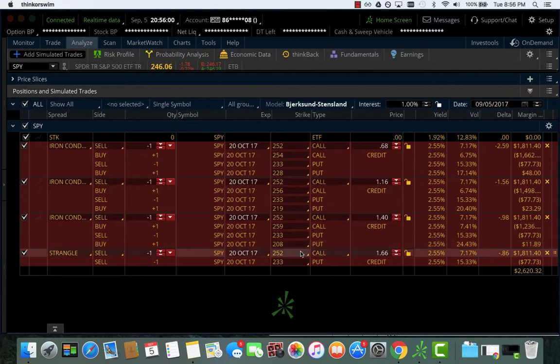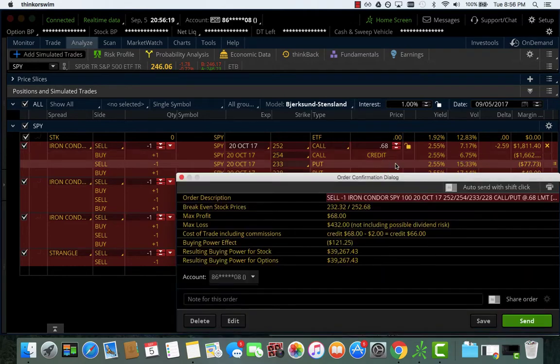So the first thing we did is we sold the 1 standard deviation strangle, and we bought it back at 50% of max profit if it ever got there, right? Cool. The next thing we did was we sold the 1 standard deviation strangle, and we bought the 10 delta put and call to define our risk. We collect only 68 cents for doing so. However, our max loss is $432, right?